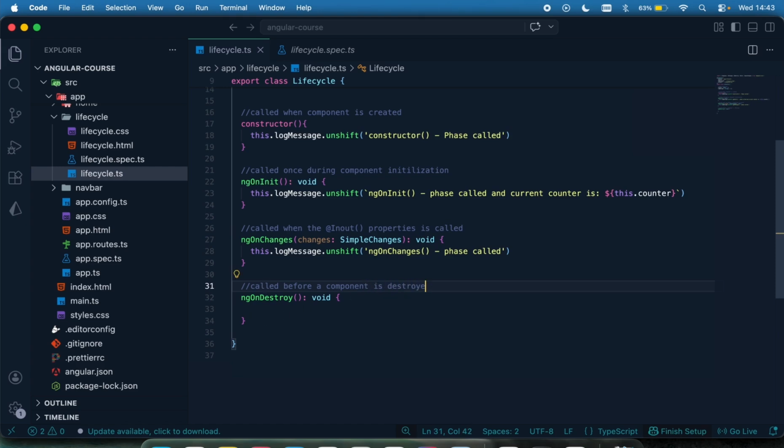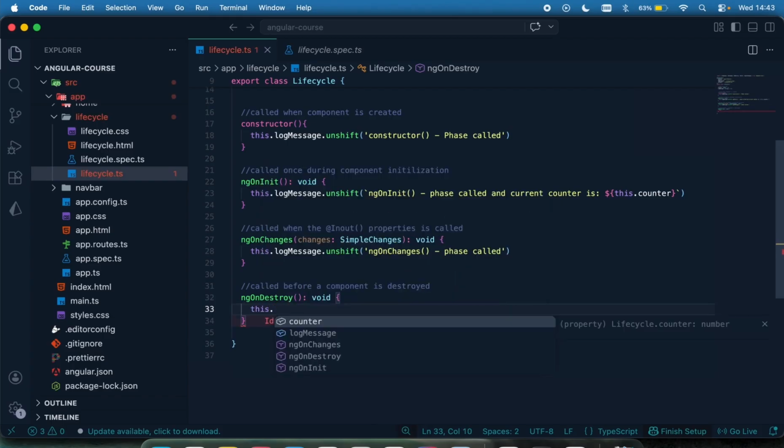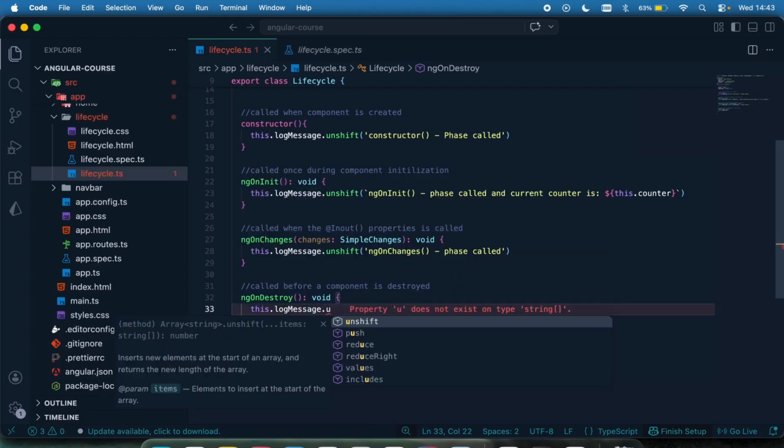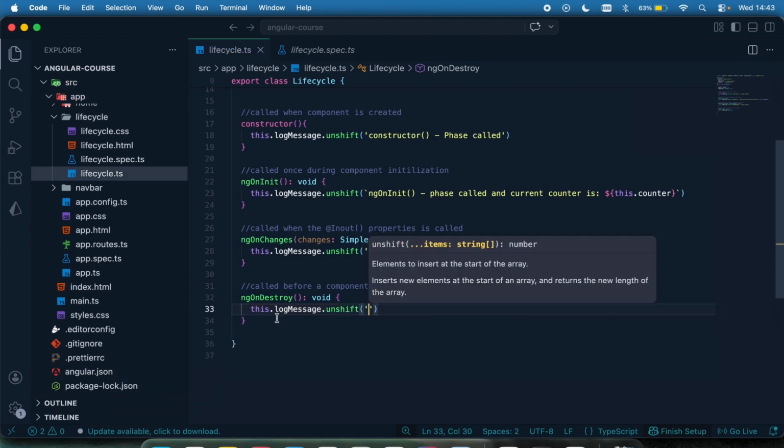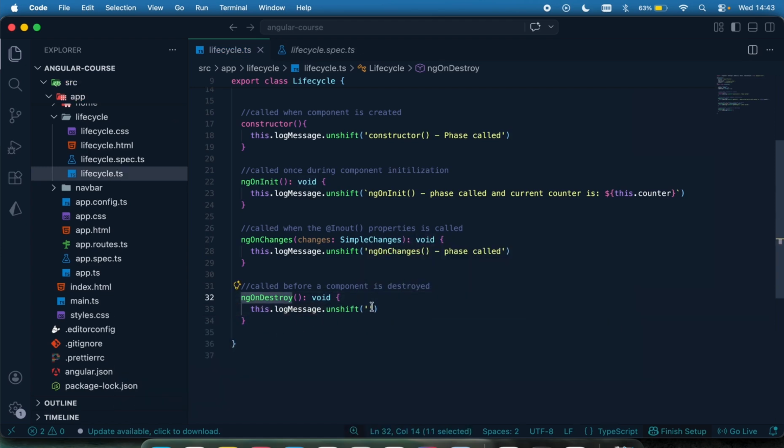So most of the time, what we do right here is, let's say you are working on subscriptions where you subscribe to events in other components. So when you want to destroy a component, you have to unsubscribe from those events. So those are basically things you will be doing in the ngOnDestroy method right here. So again, let's just say this.logMessage.unshift, and as usual, I'm just going to say ngOnDestroy has been called, phase or life cycle.